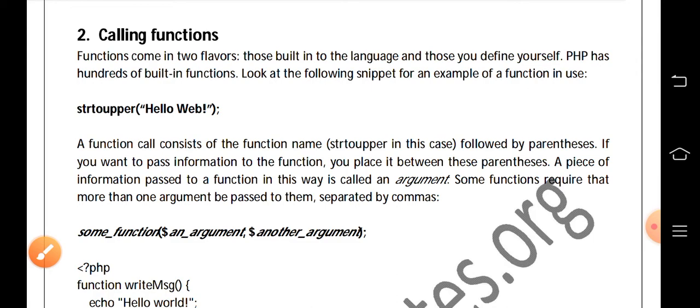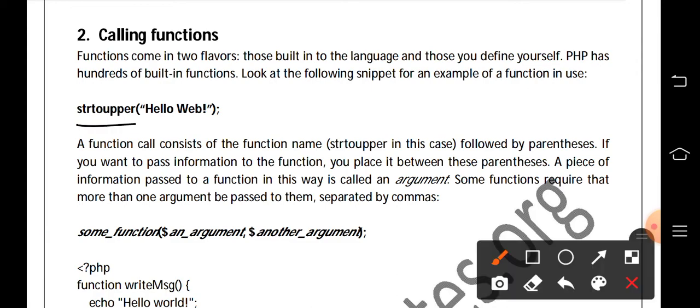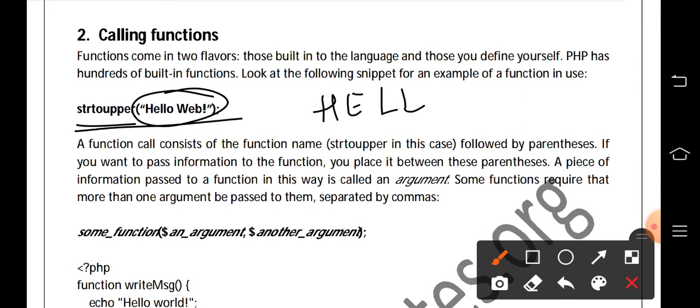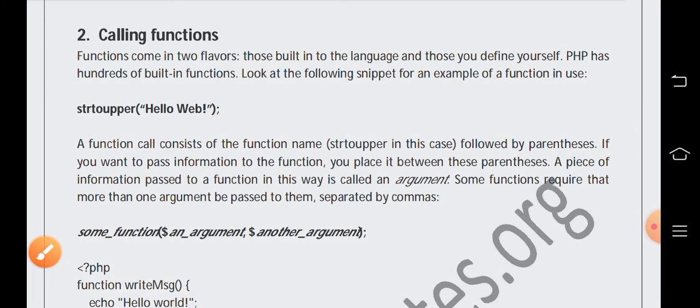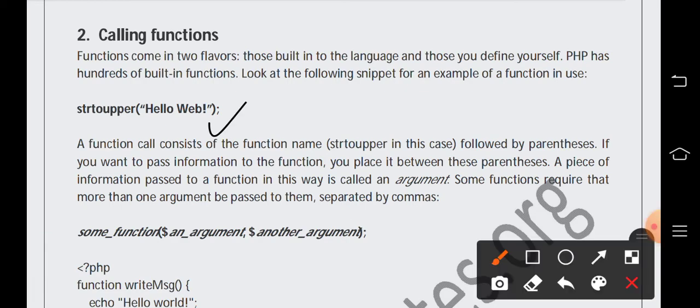In that, here it has been given as uppercase, string to upper. That means here the string is in lowercase. When we write this function, the string will be updated to uppercase like hello web. This is printed as output. Similarly, if we write string to lower, it will print in lowercase. This is one of the built-in functions.